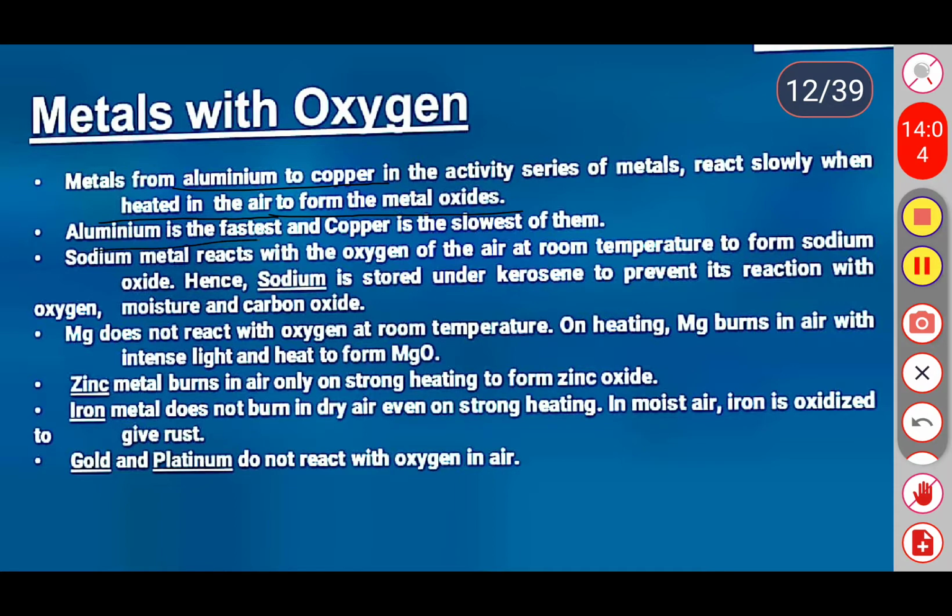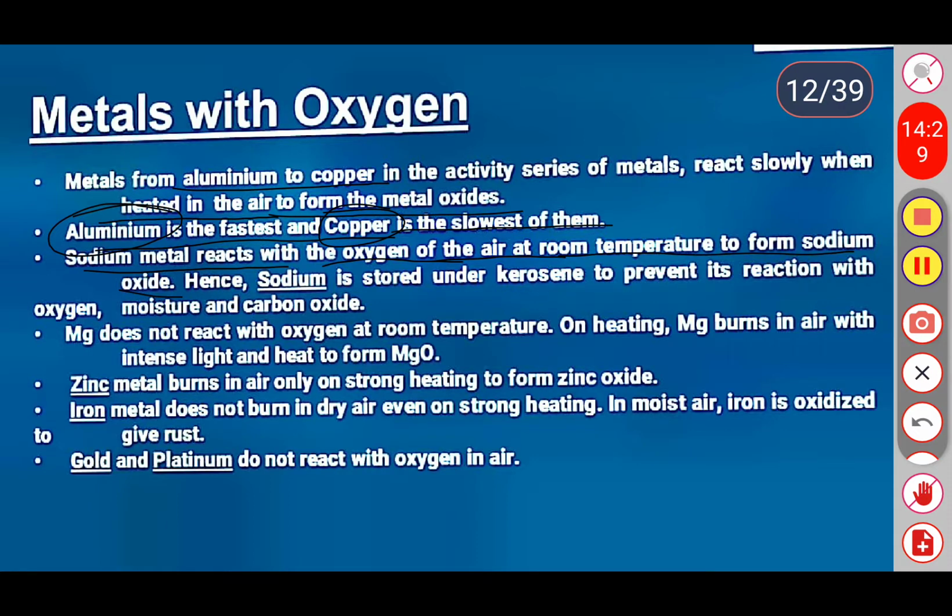Aluminium is the fastest and copper is the slowest of them. So aluminium rapidly reacts with the oxygen and copper reacts slowly. Sodium metals react with the oxygen of the air. This is very important. Sodium metal reacts with the oxygen of air at room temperature to form sodium oxide.